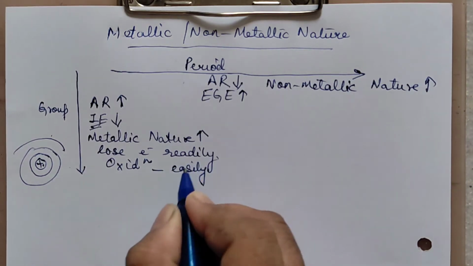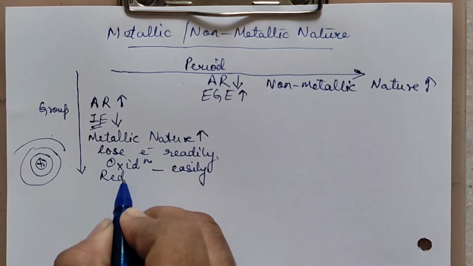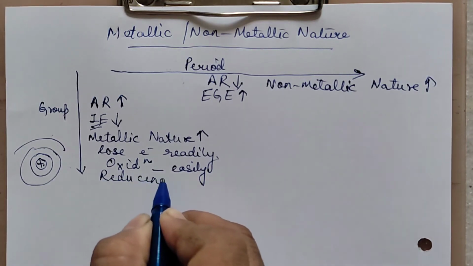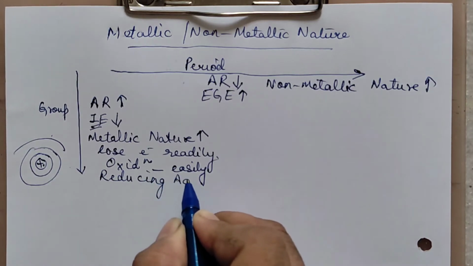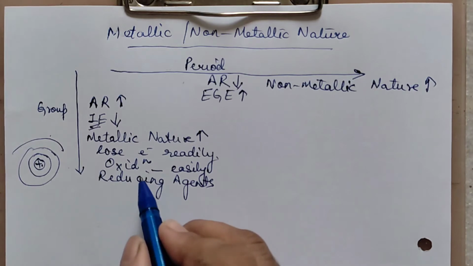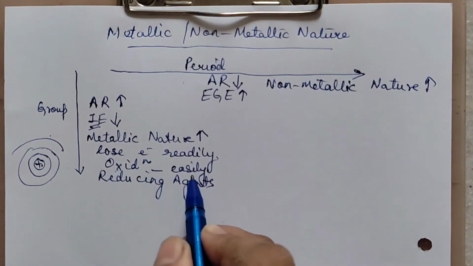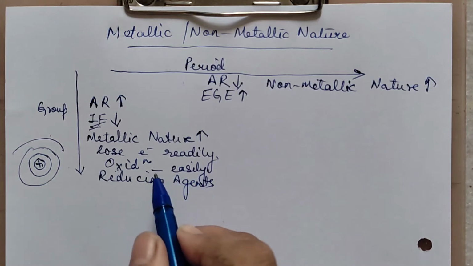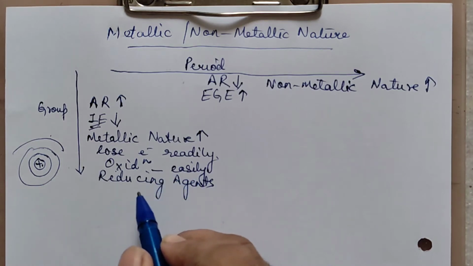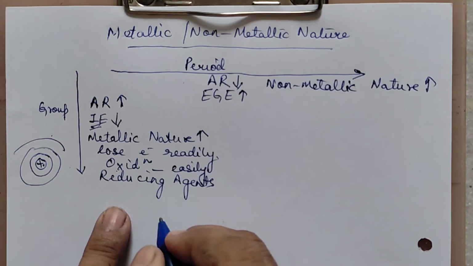When they are able to undergo oxidation easily, we can say they are good reducing agents. So down the group we can say that oxidation ability increases, means they can undergo oxidation readily. And the reducing nature will increase down the group.